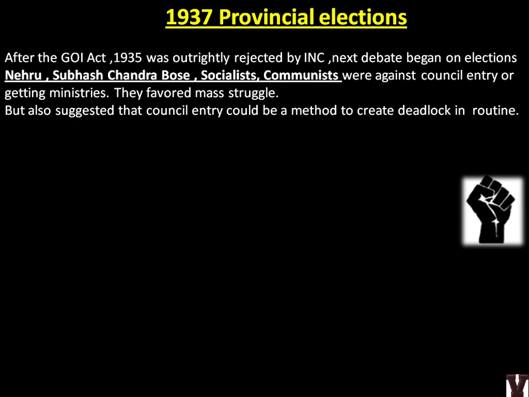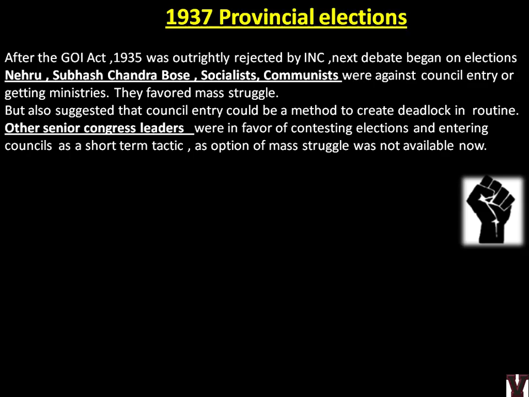But also suggested that council entry could be a method to create deadlock in routine. This also we have seen. Those who cannot do mass struggle should go enter inside the assembly and create a deadlock there by debating. Other senior Congress leaders were in favor of contesting elections and entering councils as a short-term tactic, as the option of mass struggle was not available now.